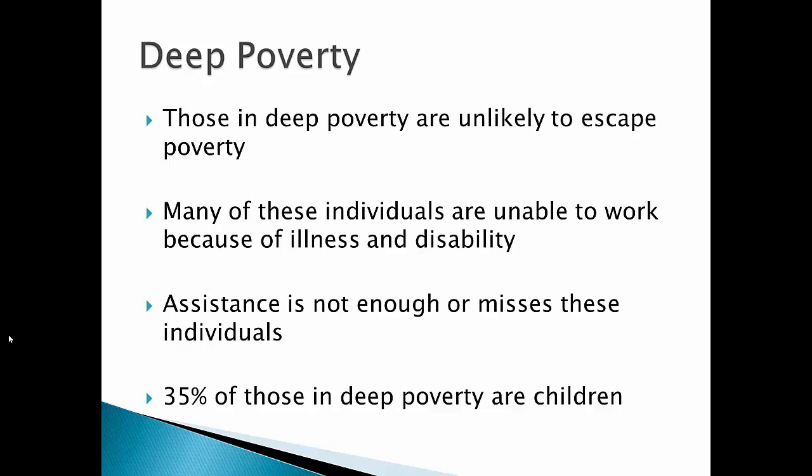One of the reasons why is we have very few support systems for people with disabilities, people who become ill or become disabled because of something that happened at their work or some type of injury. We have very little support system for them, and it's a lot of these individuals that end up in deep poverty, having to pay medical bills, having no income to support themselves. And so another thing that ends up happening is if these individuals have children, their children also end up in deep poverty by default. Out of everybody who lives in deep poverty, 35%, over a third of them, are children, individuals 16 years of age or younger.